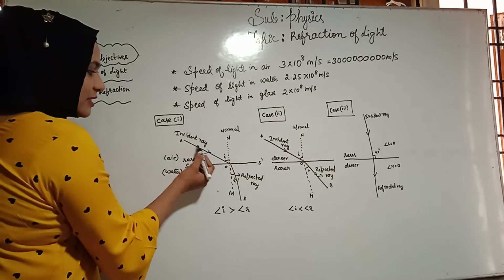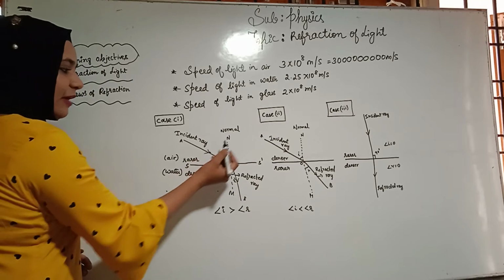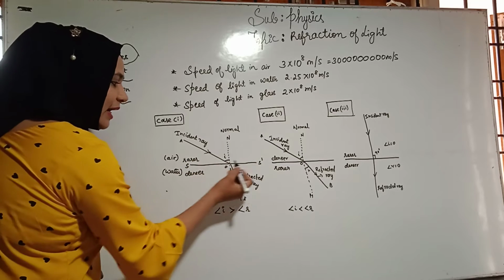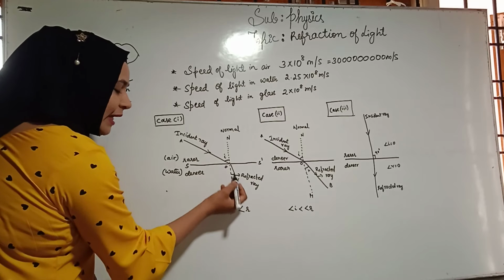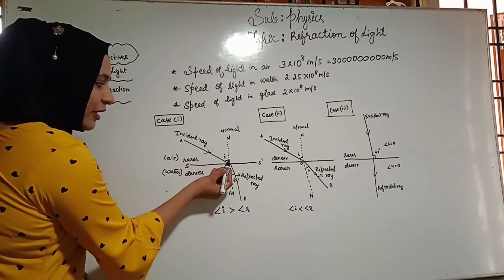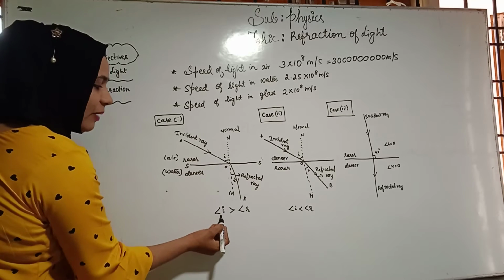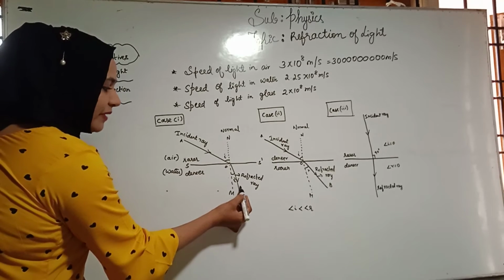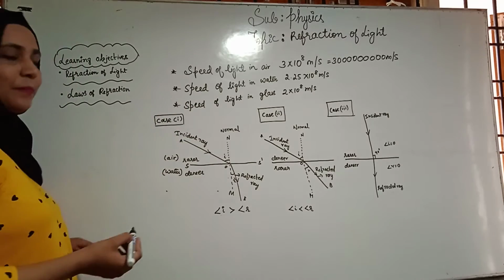This ray is called the incident ray. When it is incident on the separating media, it undergoes refraction, it shows bending, and it bends towards the normal. Therefore, angle i, which is formed between the normal and the incident ray, will be greater than the angle formed between the refracted ray and the normal.